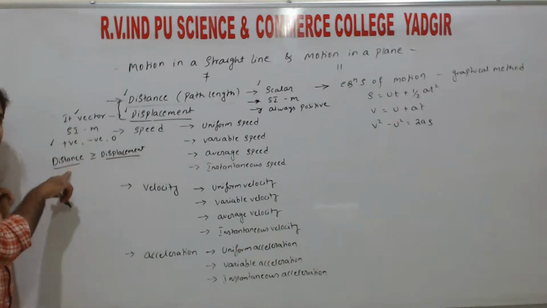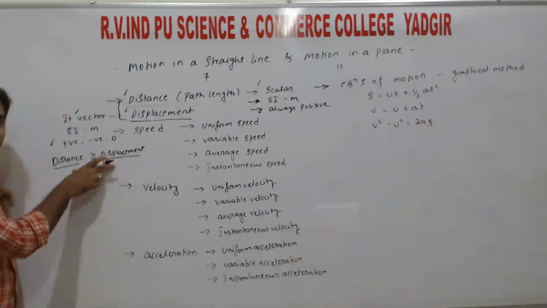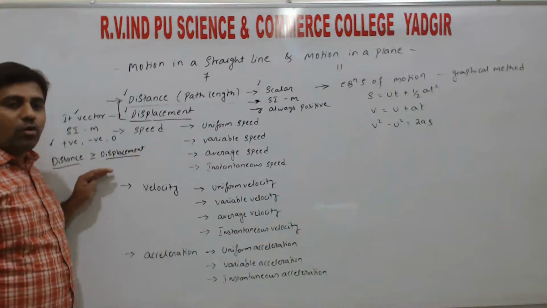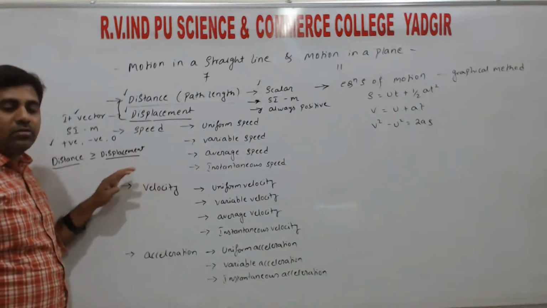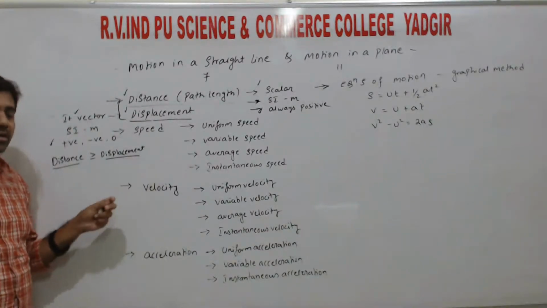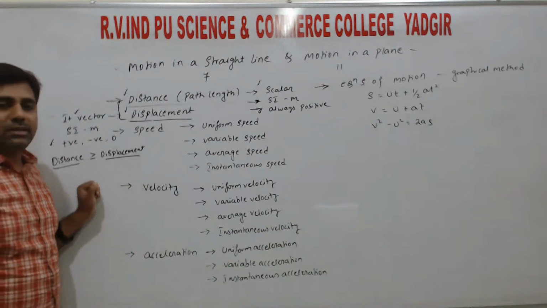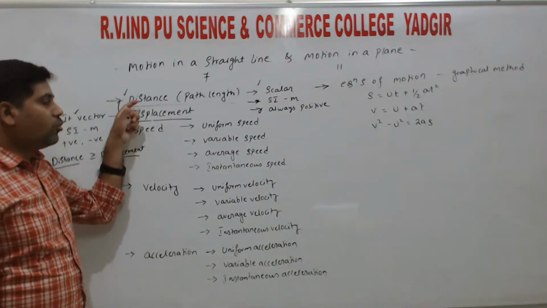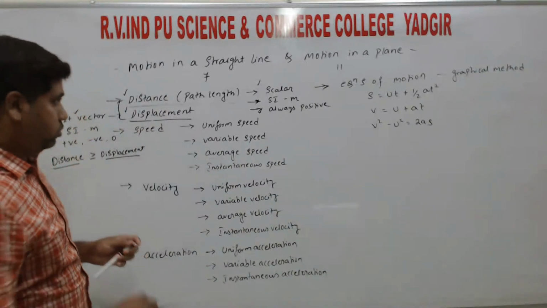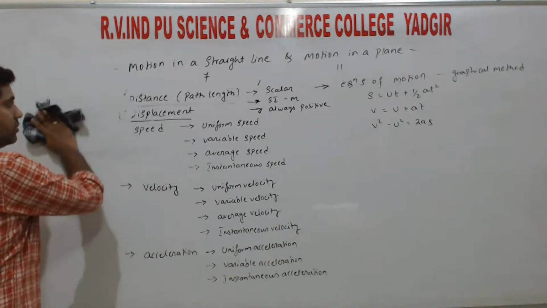That means distance is always greater than displacement. When is it equal? Whenever the object moves in the same direction. So if the object was moving in the same direction, that means motion in a straight line, then at that time distance and displacement are the same, right? So this is about distance and displacement. These are the maximum possible differences.